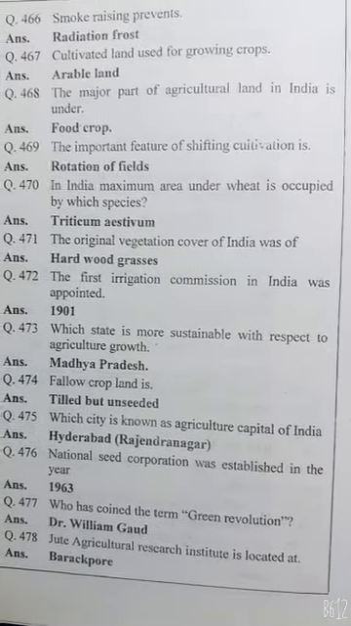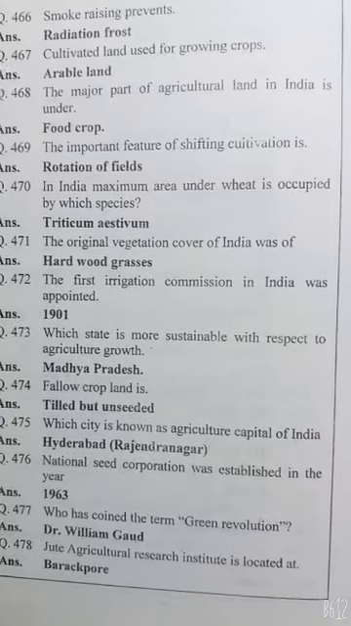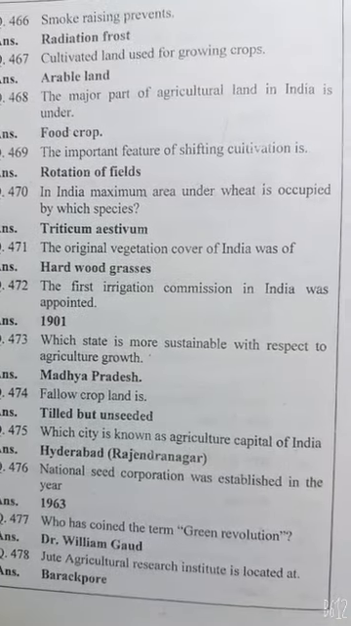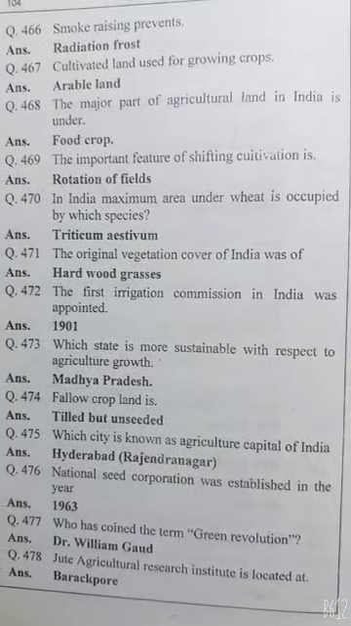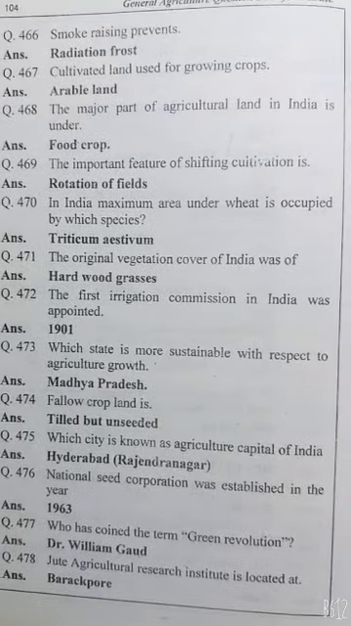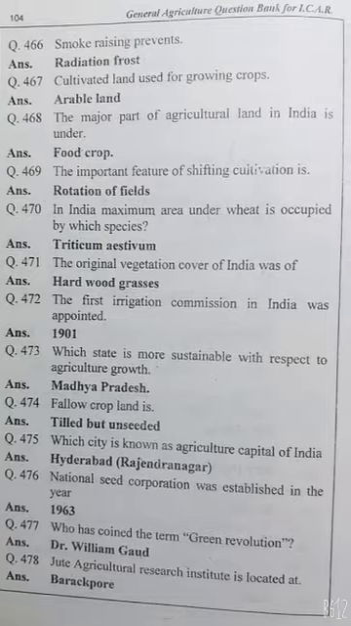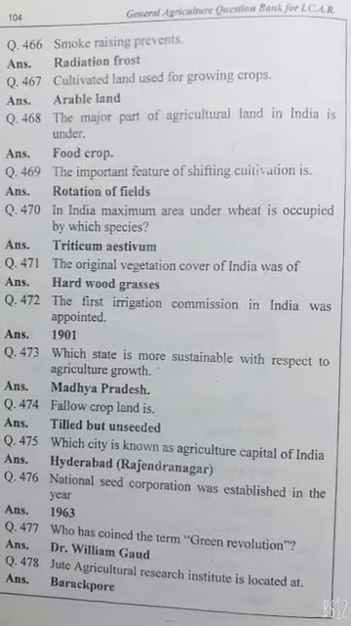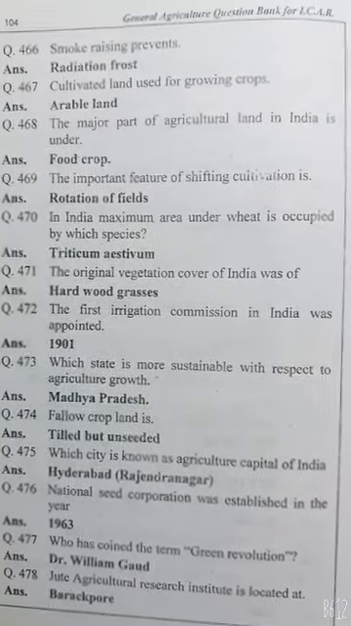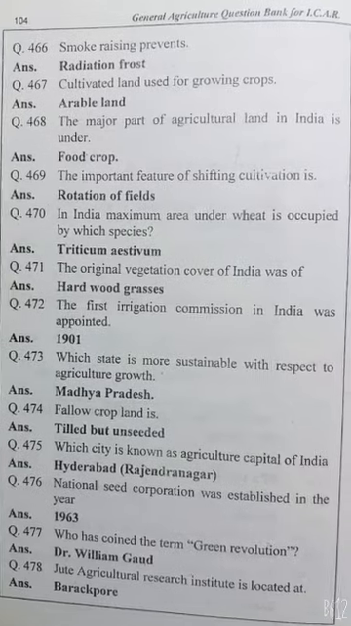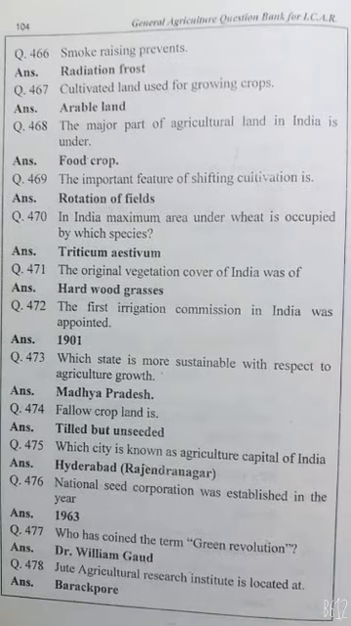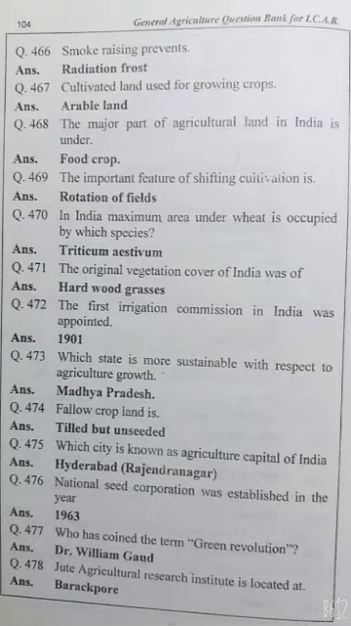In India, the maximum area under wheat is occupied by which species? Triticum aestivum. The original vegetation cover of India was hardwood grasses. The first irrigation commission in India was appointed in 1901. Which state is more suitable?